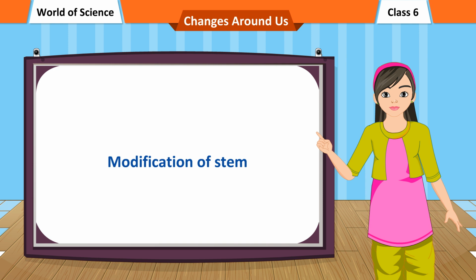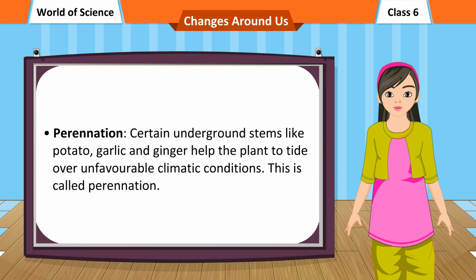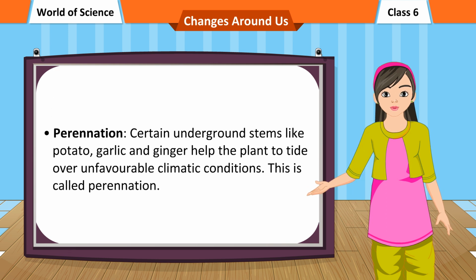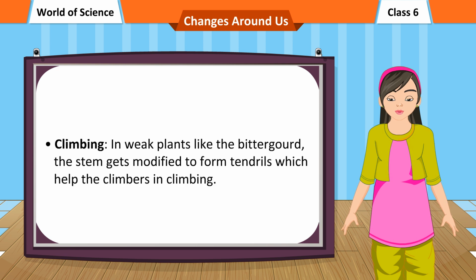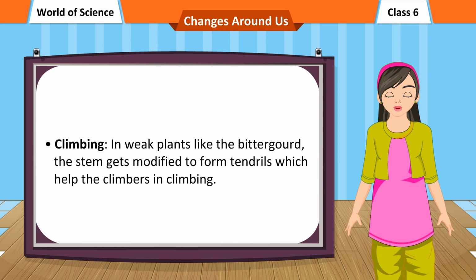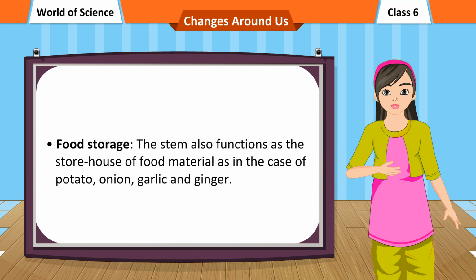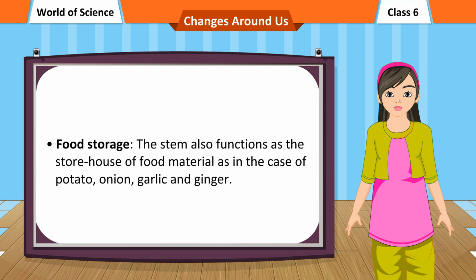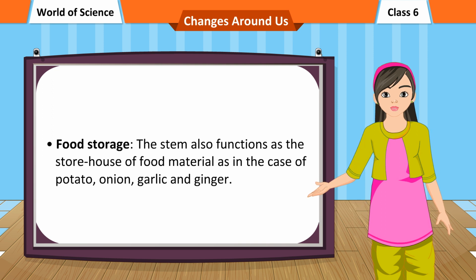Modification of stem. Pollination. Certain underground stems like potato, garlic, and ginger help the plant to tide over unfavorable climatic conditions. This is called pollination. Climbing. In weak plants like the bitter gourd, the stem gets modified to form tendrils which help the climbers in climbing. Food storage. The stem also functions as a storehouse of food material, as in the case of potato, onion, garlic